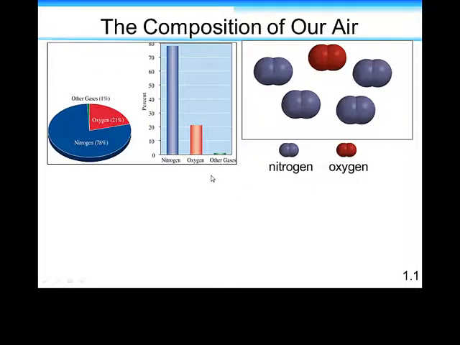So just to start with, our atmosphere is 78% nitrogen and 21% oxygen. And there's really not much else there, except we'll get into talking about carbon dioxide later on and the effect that's happening. But as far as the main components, we're really talking about nitrogen and oxygen.